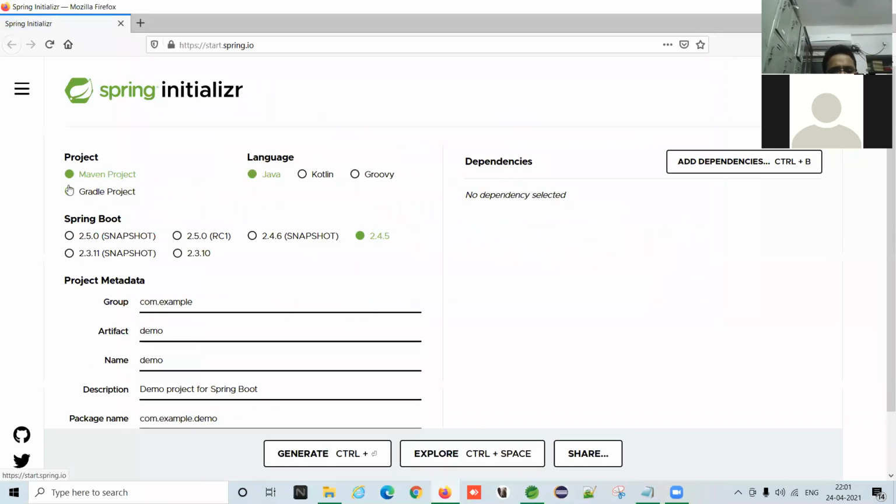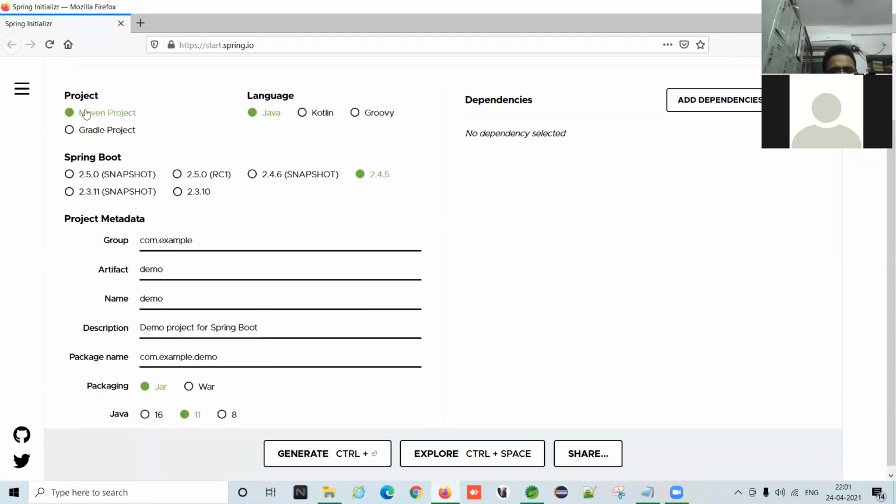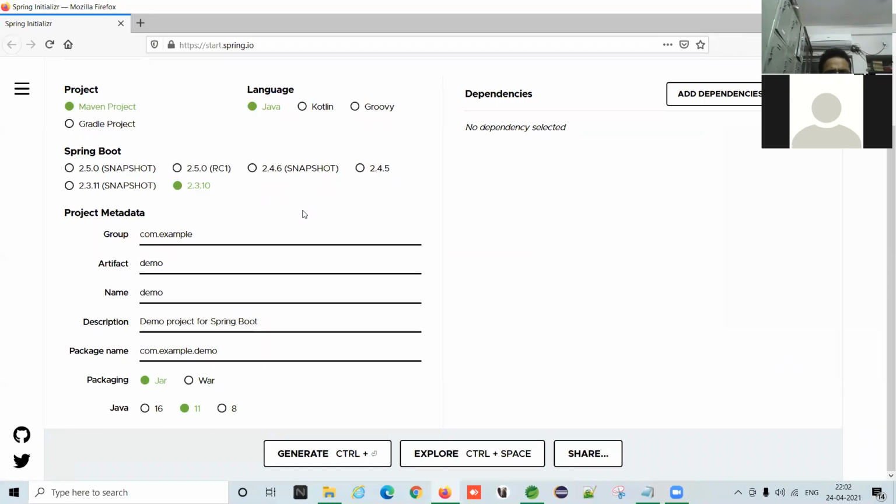Look at there. Project: Maven project. As I said, Gradle or Maven, we are going to use Maven. Language: Java, Kotlin, Groovy, we are going to use Java. And the Spring Boot application version is 2.4.5, but we are going to use 2.3.10. Same thing is here also.